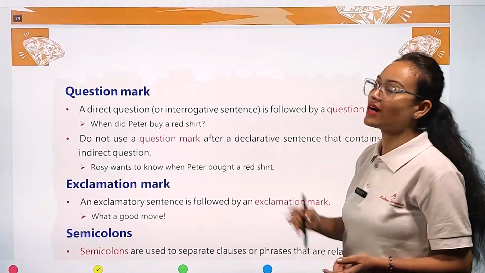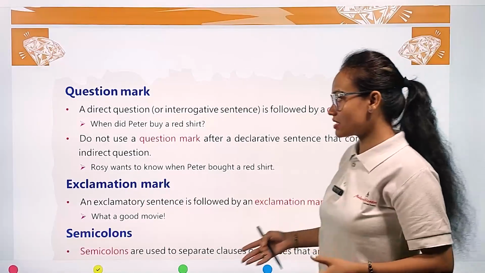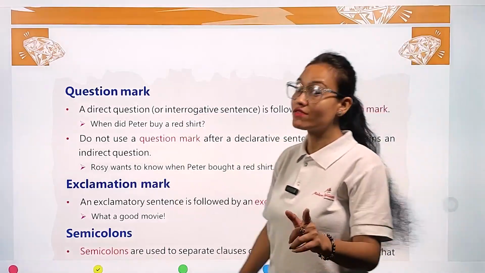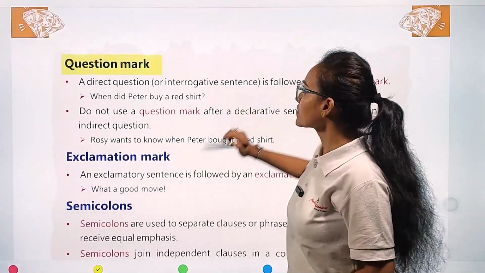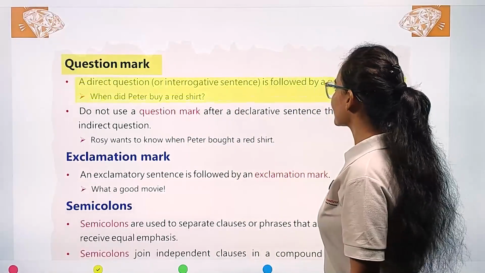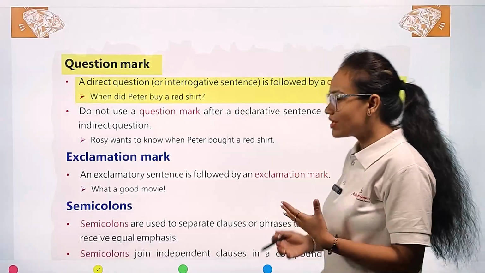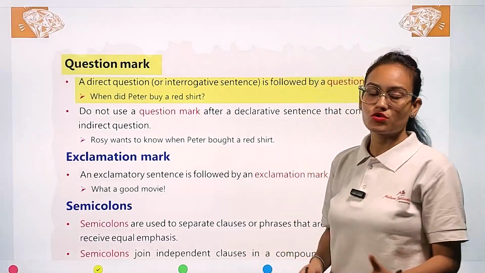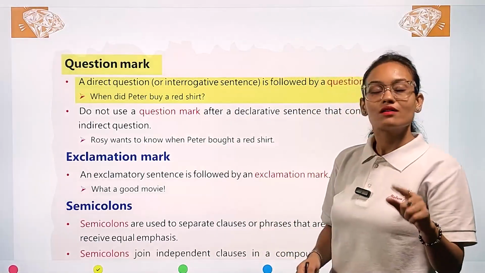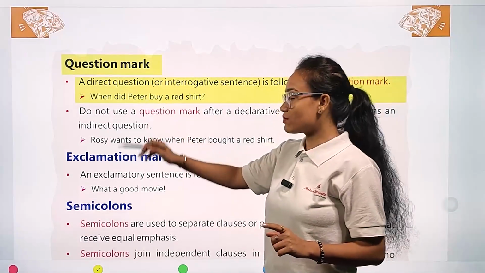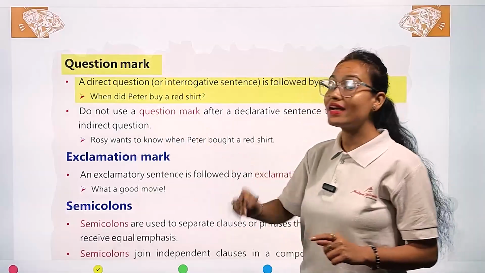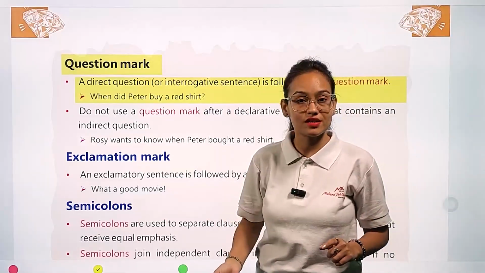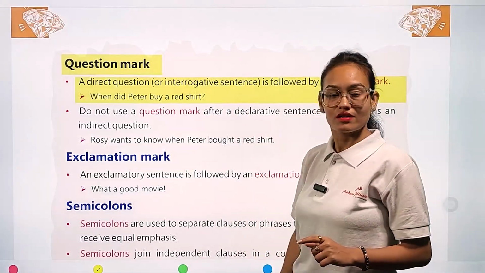Now the question mark. In end of sentence punctuation, the next punctuation mark is the question mark. It is put in interrogative sentences. A direct question or interrogative sentence is followed by a question mark. Whenever in a sentence we are asking a direct question, we put a question mark. Example, you can see here: when did Peter buy a red shirt? Here we are asking a direct question to Peter, so we put a question mark.